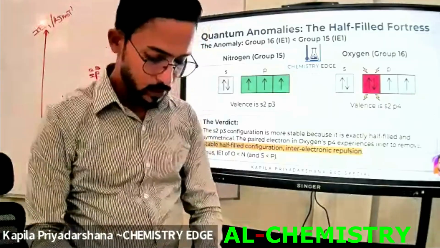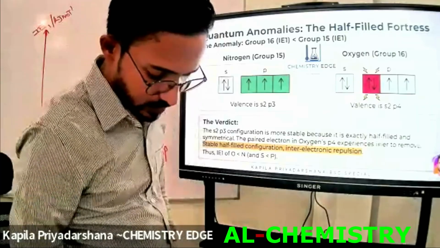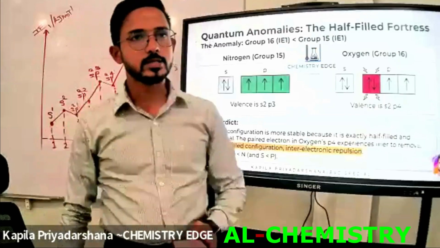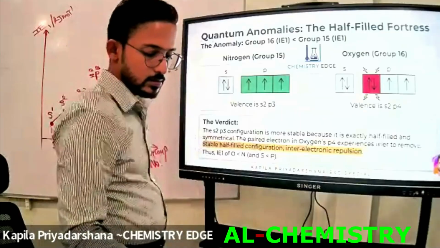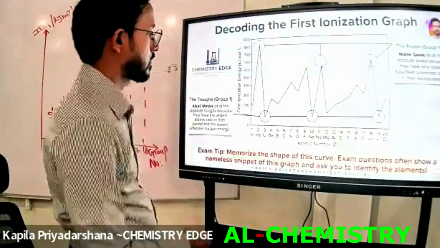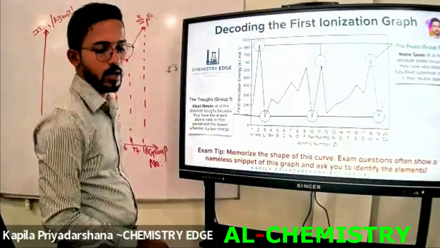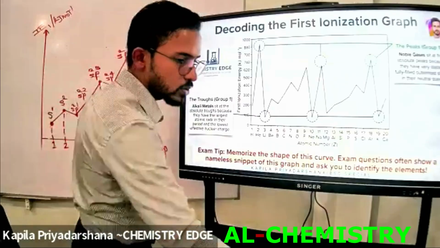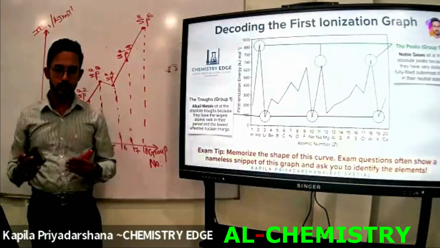Okay. Now let's draw the ionization energy graph. I'm going to put the first ionization energy on the y-axis, same as previous one. Then the 20 elements are on the x-axis. This is the first ionization energy graph. I'm going to draw this. Right? Okay. Then look at this. How to draw this graph?